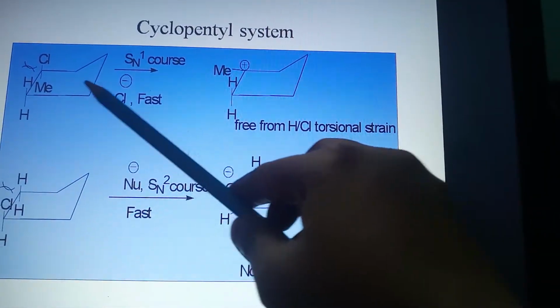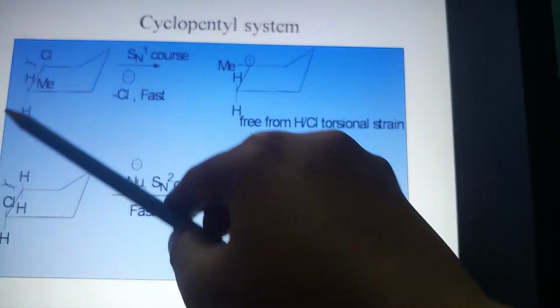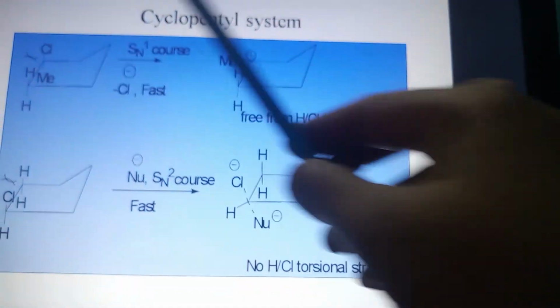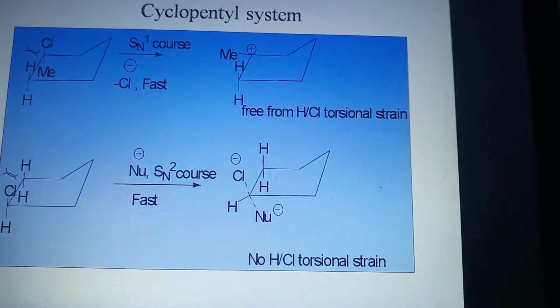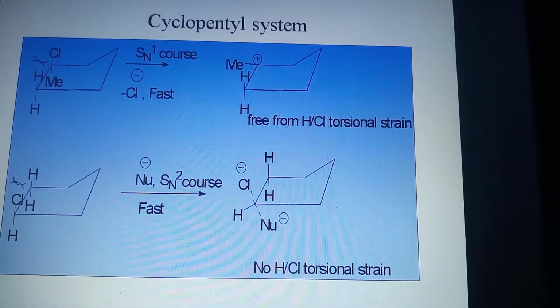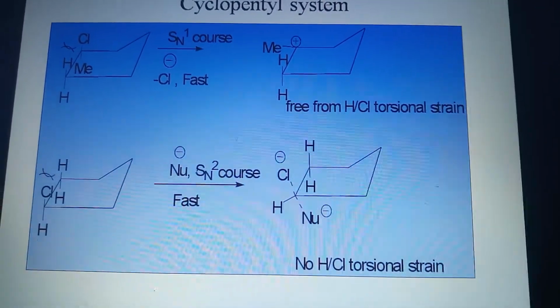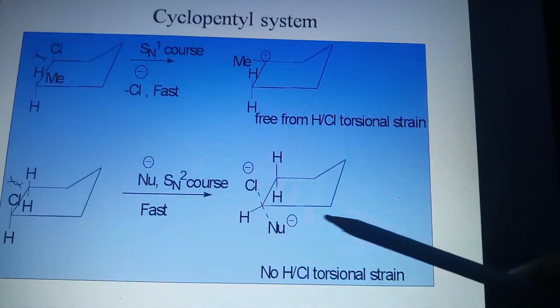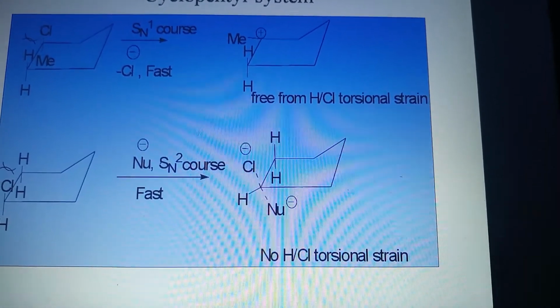If it is an SN1 course, you can see C3 and C5. Here is an obstruction, but in the formation of the carbocation, it is free from H or Cl torsional strain. In the case of the SN2 course, you can also see there is no H or Cl torsional strain here.